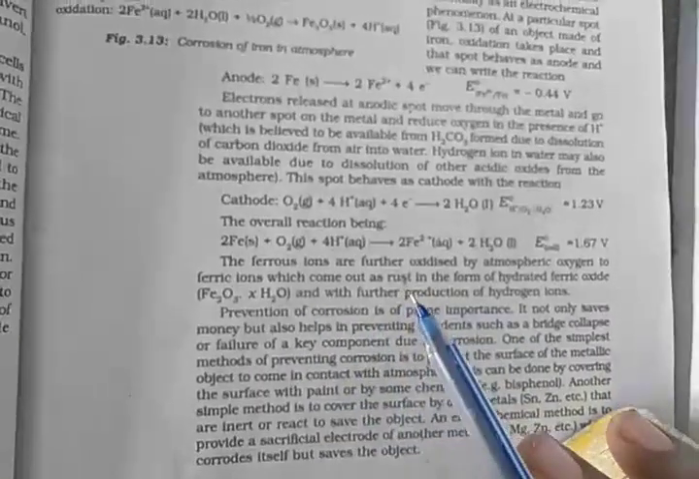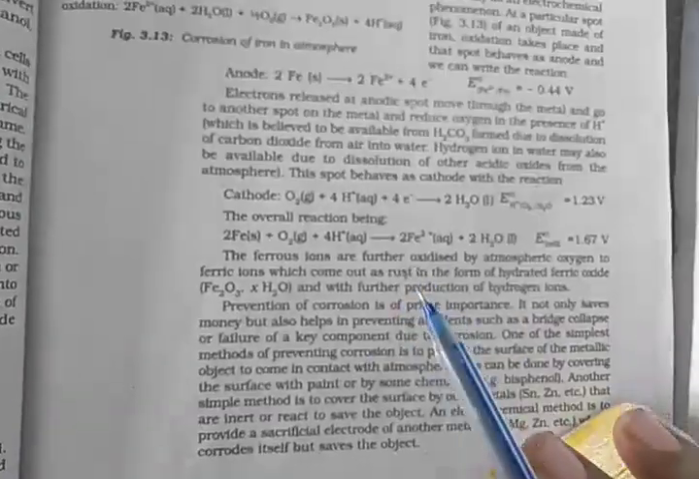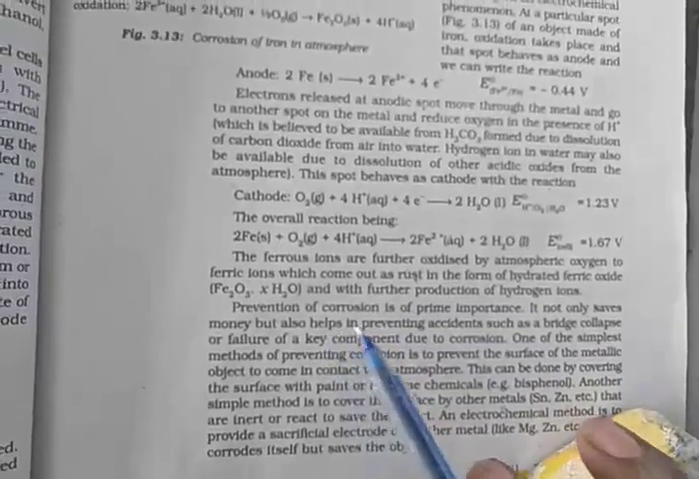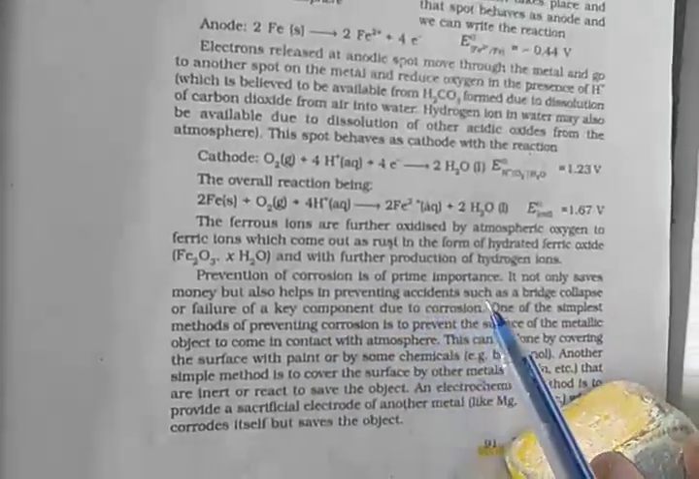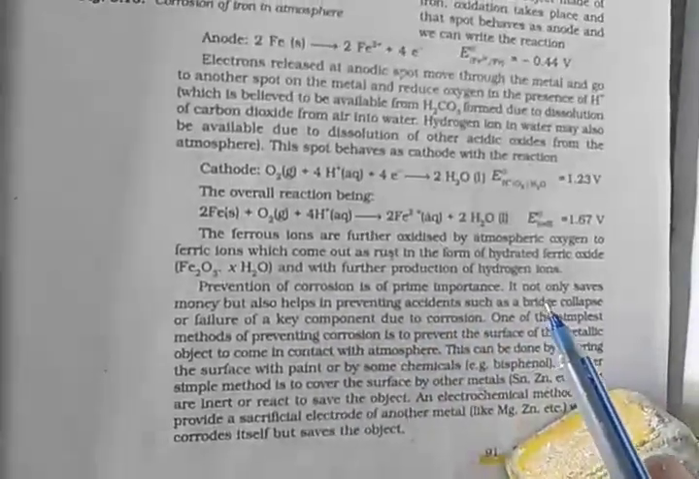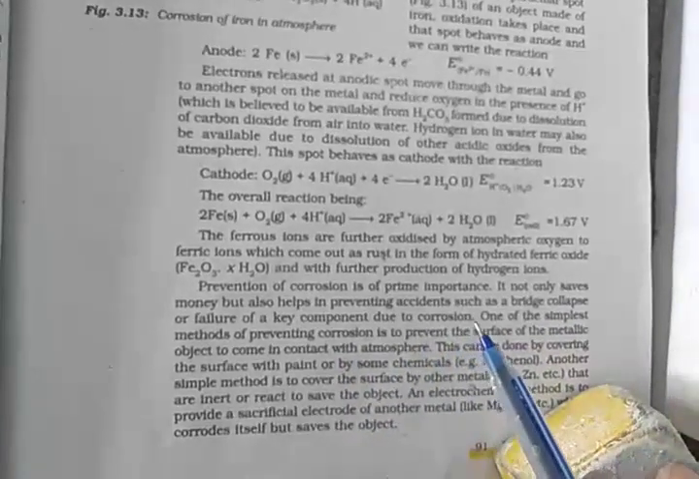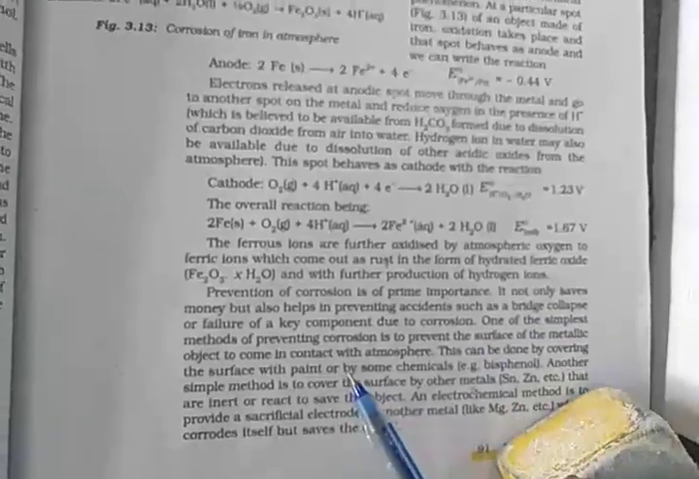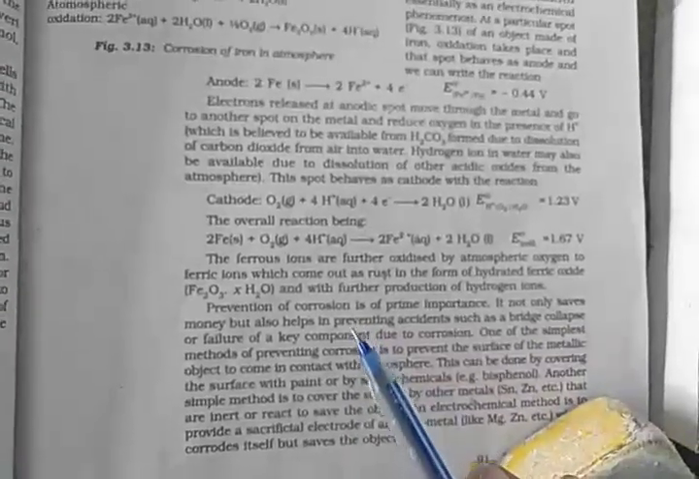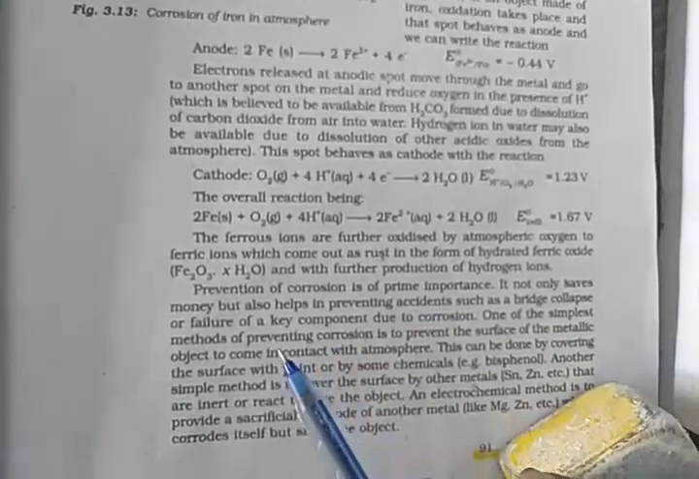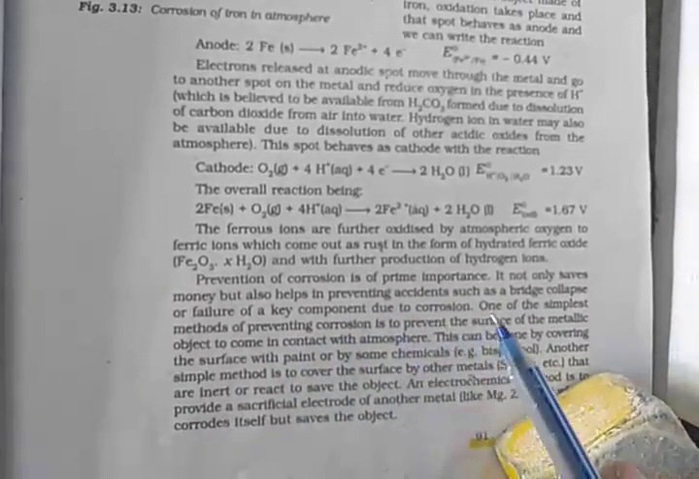Now how to stop corrosion, meaning rusting of metals, because it damages so many things? Prevention of corrosion is of prime importance. It not only saves money but also helps in preventing accidents such as bridge collapse. See, on corrosion of iron metal, failure of a key important structure is due to rusting.